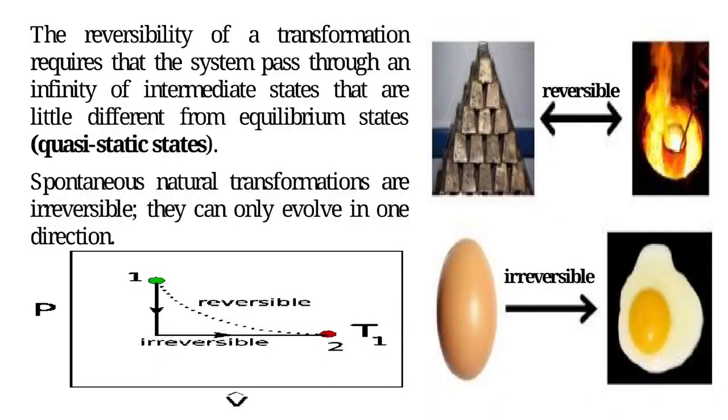The reversibility of a transformation requires that the system pass through an infinity of intermediate states that are little different from equilibrium states, quasi-static states. Spontaneous natural transformations are irreversible. They can only evolve in one direction.